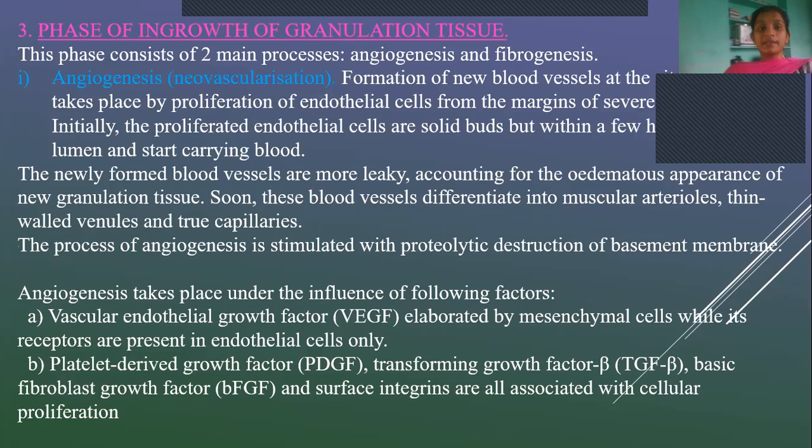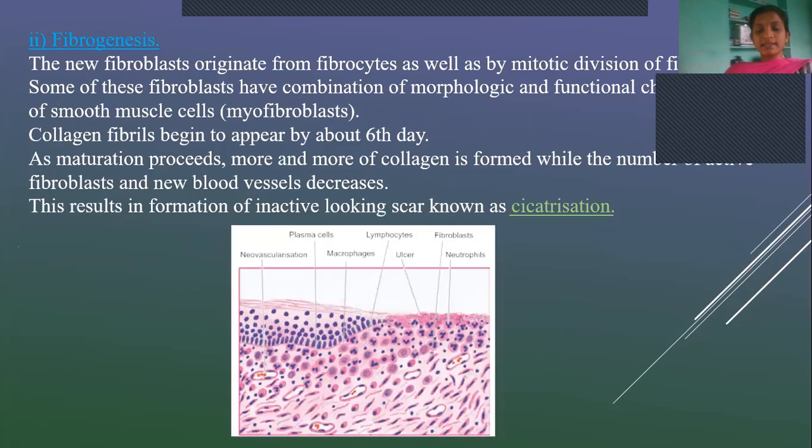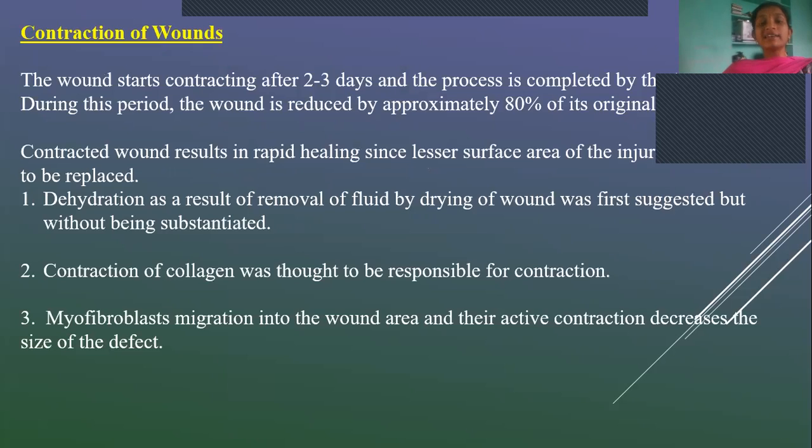In this step, there are two processes: angiogenesis or neovascularization, and the formation of fibroblasts, that is fibrogenesis. These are the steps involved in granulation tissue formation. The other step is contraction of wounds, which involves dehydration, contraction of collagen, and migration of myofibroblasts. These are the steps involved in the repair of wounds.